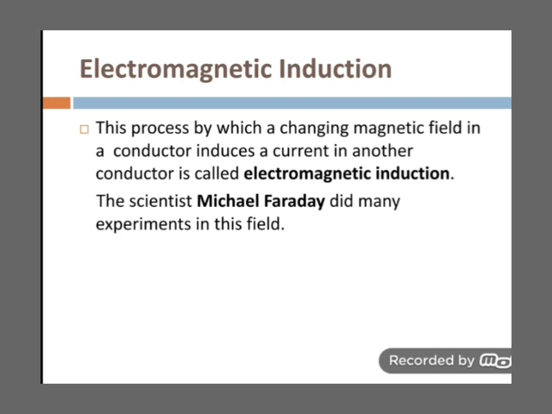What is electromagnetic induction? Electromagnetic induction is the process by which changing a magnetic field in a conductor induces a current in another conductor. That is, if a current carrying conductor is placed in a varying magnetic field, that is, the magnetic field should not be constant, it should be varying, then a conductor placed nearby will have current induced in it. This is electromagnetic induction.